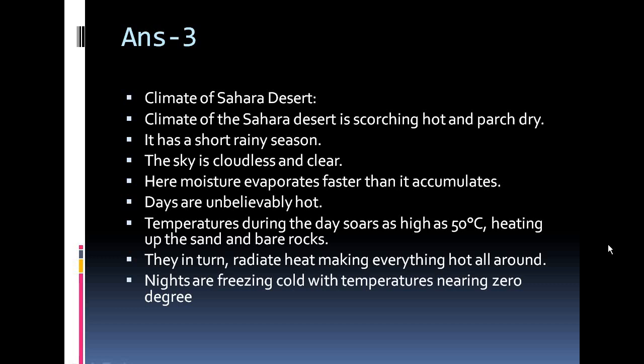Answer number 3, the climate conditions found in the Sahara Desert. The climate of the Sahara Desert is scorching hot and parched dry. It has a short rainy season. The sky is cloudless and clear. Here the moisture evaporates faster than it accumulates, and days are unbelievably hot. The temperature during the day scorches as high as 50 degrees Celsius, heating up the sand and bare rocks. They in return radiate heat, making everything hot all around, and the nights are freezing cold with temperatures nearing 0 degrees Celsius.